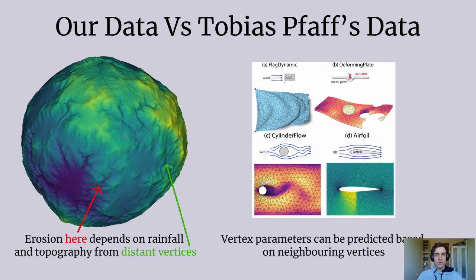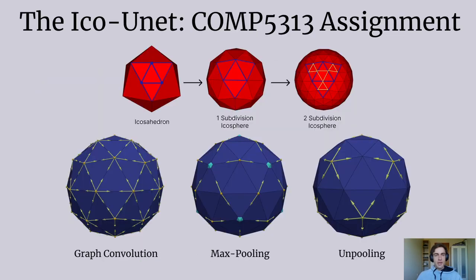The amount of soil being eroded at a particular point depends on how much water is flowing through it, which then depends on the rainfall and topography of very distant vertices. Potentially, I could try to solve this by decreasing the time step to 1 million years, making the change of parameters more gradual, but I don't feel confident that this would work. In an assignment for large-scale networks, I had a go at using graph neural networks to replicate the U-Net model architecture but on an icosphere.